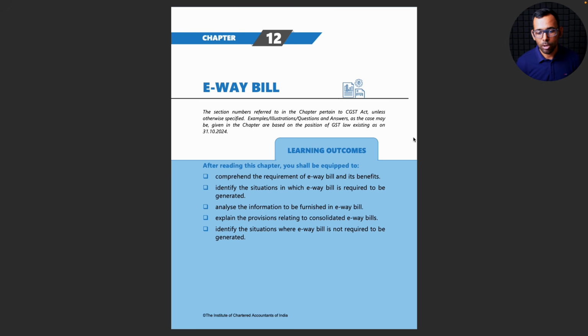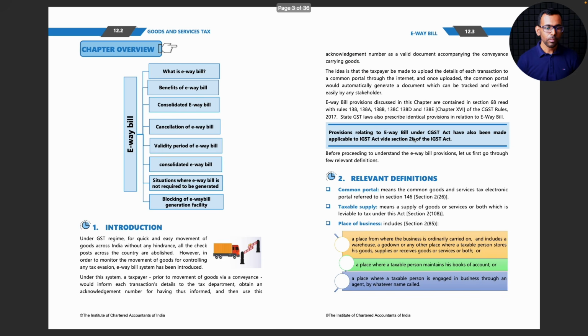So chapter number 12, e-way bill. Okay, so the overview of this chapter is: what is e-way bill, what are the benefits of e-way bill, what is consolidated e-way bill, how to cancel e-way bill, what is the validity period, situations where e-way bill is not required to be generated, and how to block the e-way bill generation facility. Okay, fine. It already looks like a practical, application-oriented chapter. Okay, let me start reading.